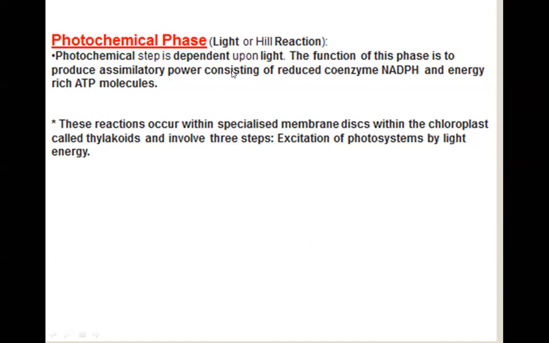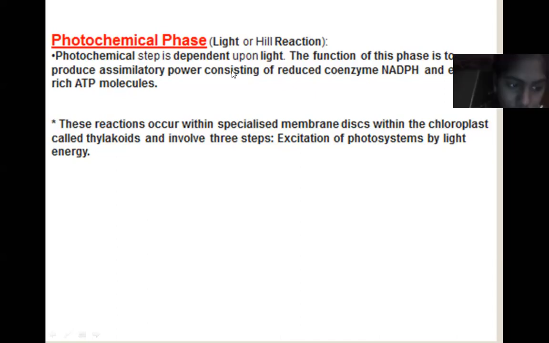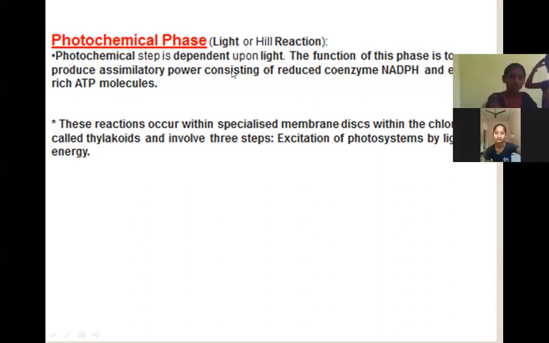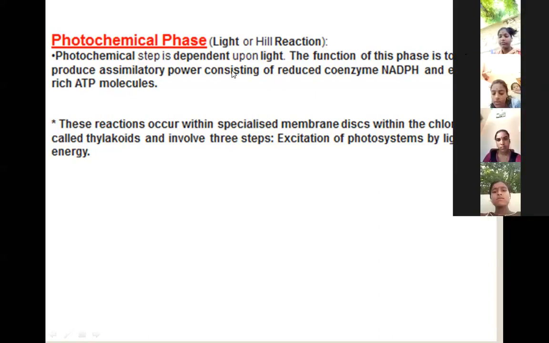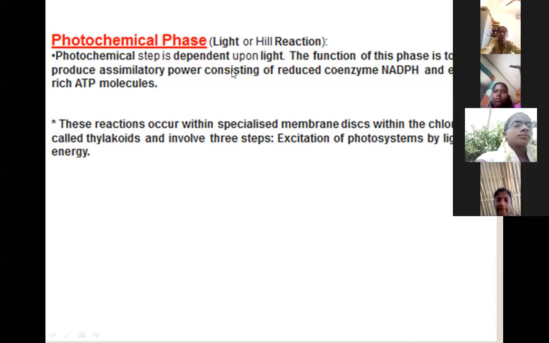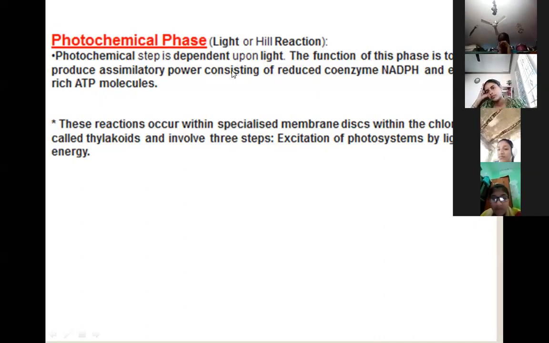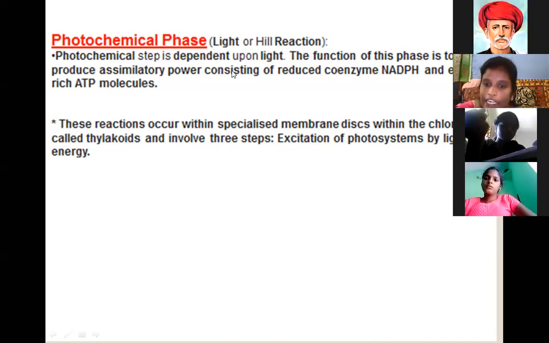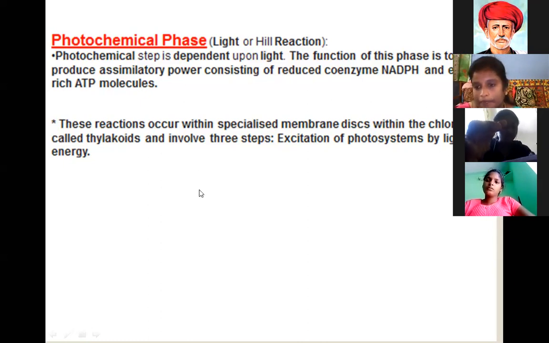First, the photochemical phase is in the presence of light. Next, the photochemical step is dependent upon light. In this reaction, the products are the reduced coenzyme NADPH and ATP.